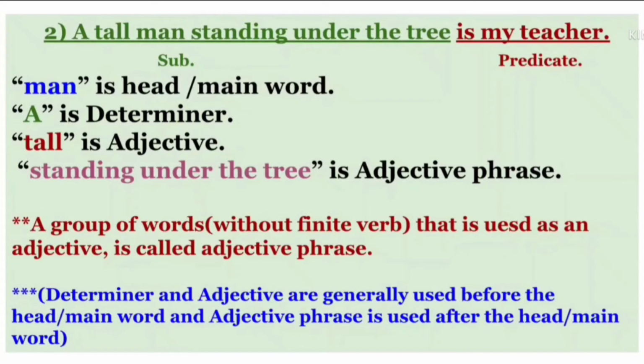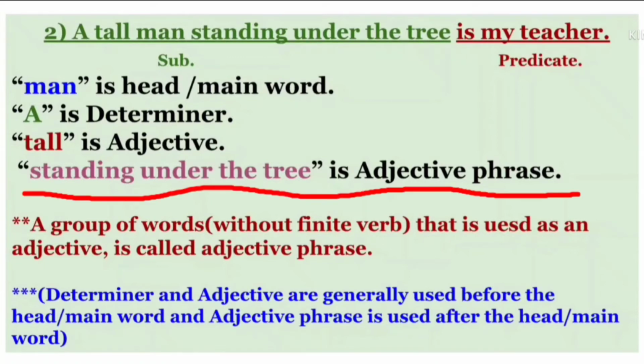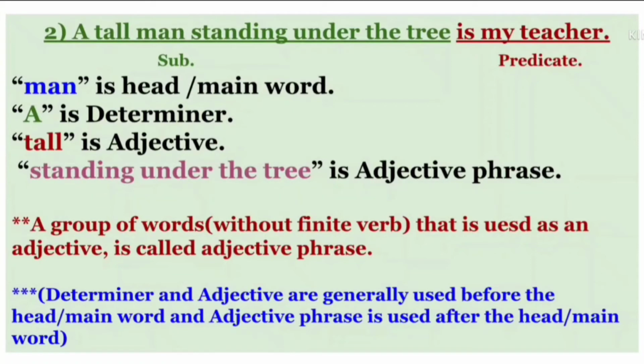What is an adjective phrase? We know a group of words without a finite verb that is used as an adjective is called an adjective phrase. In this subject part, after man, standing under the tree, it is said about the man. So standing under the tree is an adjective phrase.